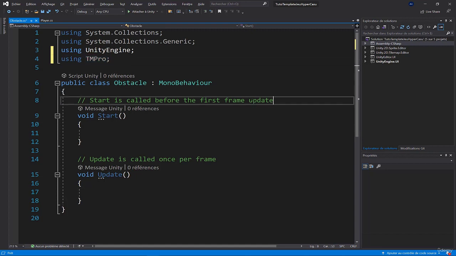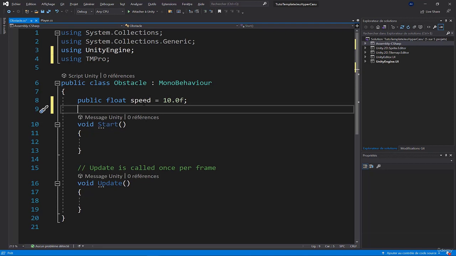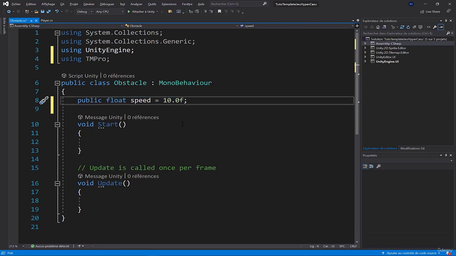We'll need some variables, so I'll create a public float speed variable, which will be the speed at which the cube moves, and by default I set it to 10, which will give me a pretty high speed, because since I'll be testing it a lot, I don't want to waste time waiting for the cube to come to me every time I want to test my code. As it's a float variable, it has to end with a small f.